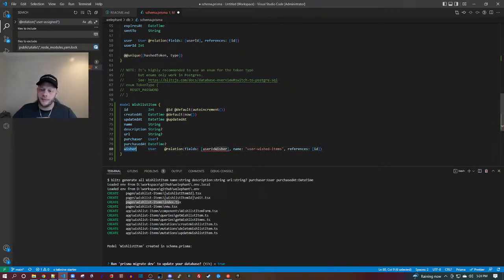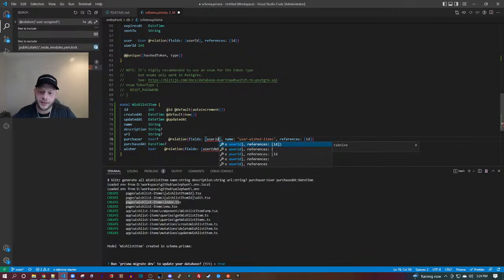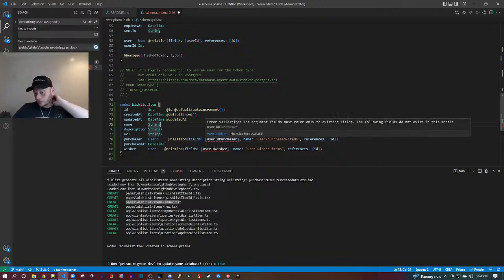User ID wisher references a user ID, and then this will be the user ID purchaser. So this is the user ID, user purchased items. The argument field must refer only to existing fields. The following fields do not exist in the model: user ID, purchaser.